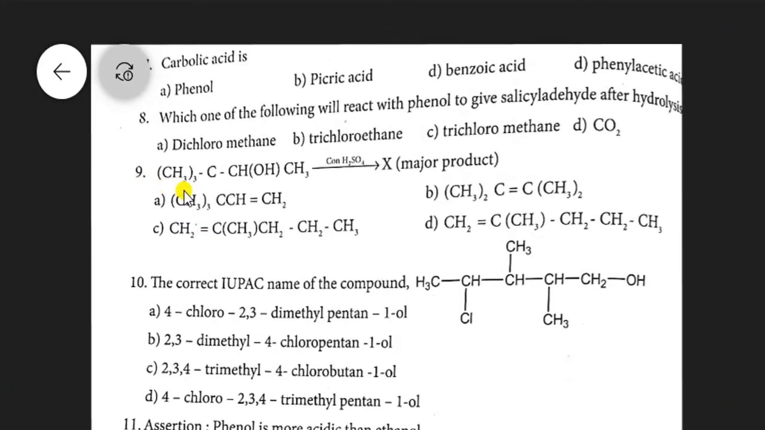Question number 9. The given alcoholic compound is treated with concentrated sulfuric acid. The product is X, and we have to find the major product. It is a type of elimination reaction. We have already discussed that elimination reactions follow Saytzeff rule, that is, the most predominant product is the highly substituted alkene. Why is the highly substituted alkene formed? This is because of the stability of the carbocation intermediate. First look at the alcohol. This is the type of alcohol given.